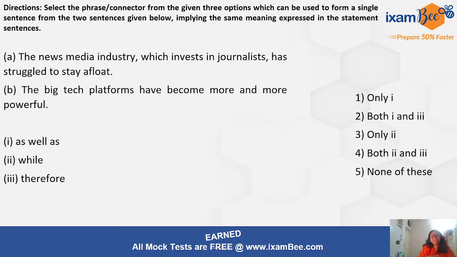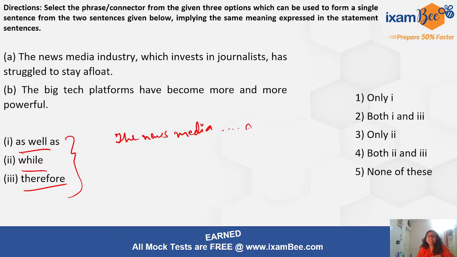Now next is connectors. Very, very important. There are 2 different patterns of connectors. One is this, where you are at the liberty to choose the positions of these connectors, right? Then there is the other pattern where you may be given options, something like this: the news media, as well as the big, dot dot dot will be here after the big, right?